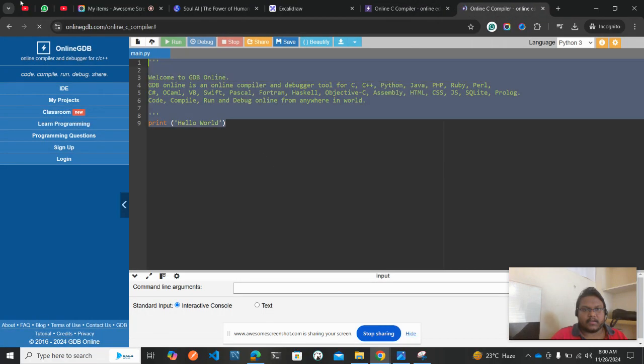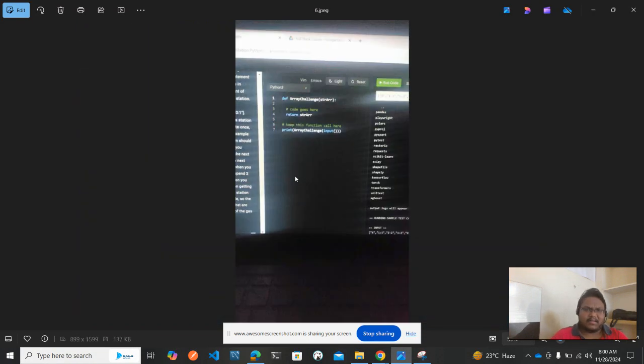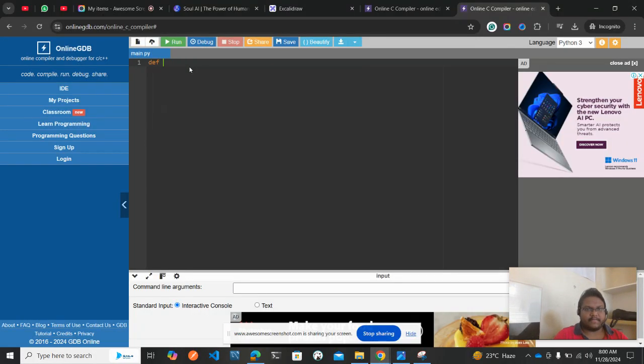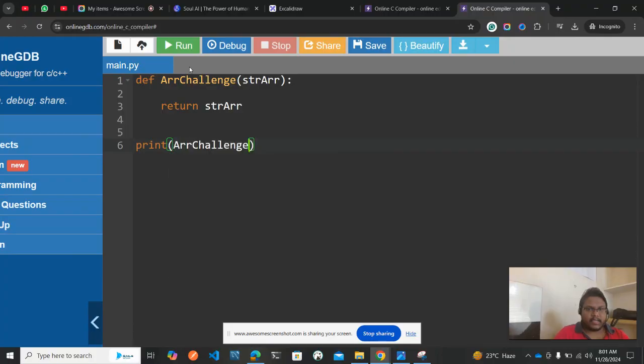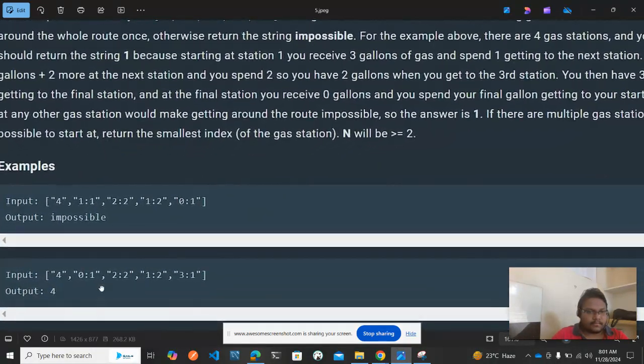Let me create another duplicate of it and then write code here. Very simple programs, guys. When I see these questions, I was like, what? Very simple. So this is the default code: def array challenge of strArr, and then you need to return str. Okay, let me write this strArr, and then let's write print of array challenge of, and then you need to pass your array, which is 4 comma 4 comma 0 comma 1.